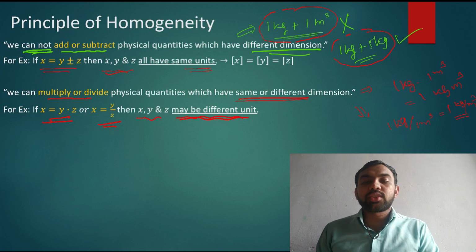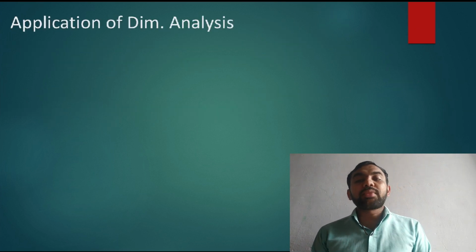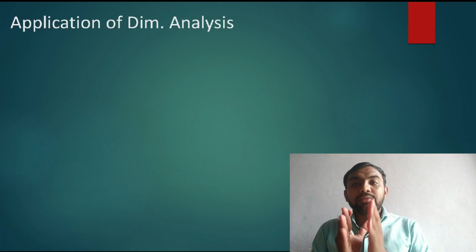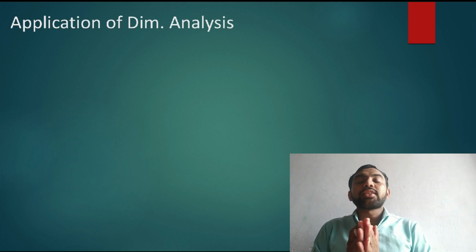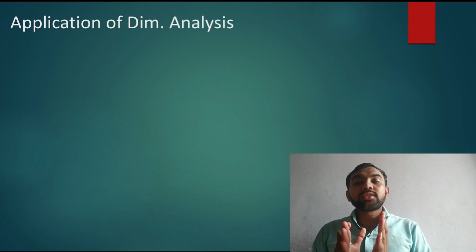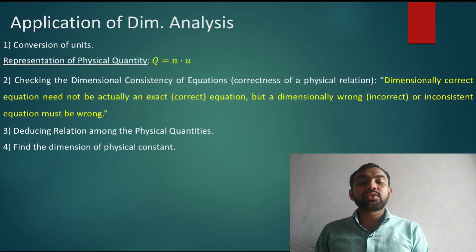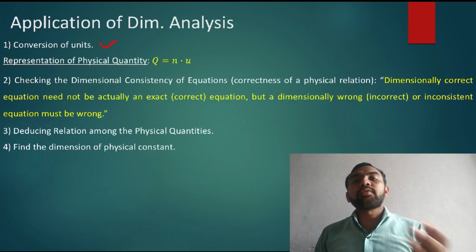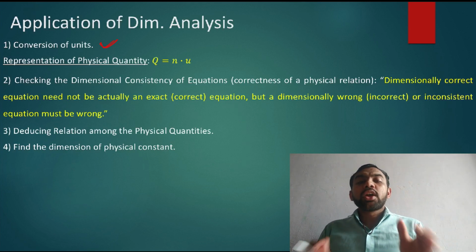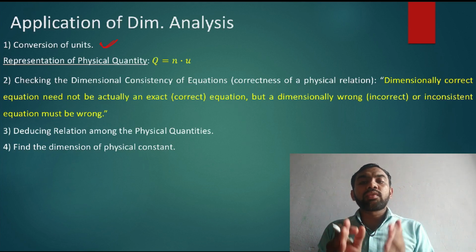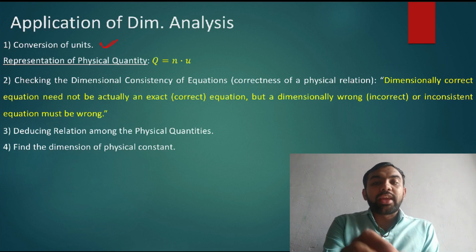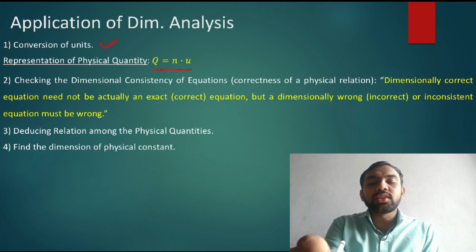Let's see the next topic. Application of dimension analysis. Why are we using dimension analysis, why do we define it, what is the application? So we have different uses for dimension analysis. Out of these, first is what? Conversion of units. One physical quantity to another physical quantity. We discussed this conversion in detail in the unit conversion in the previous sessions. Okay, so any physical quantity represented by q is equal to nu.